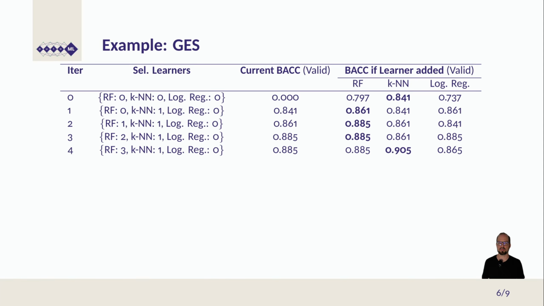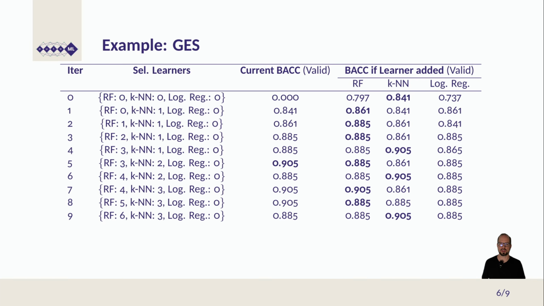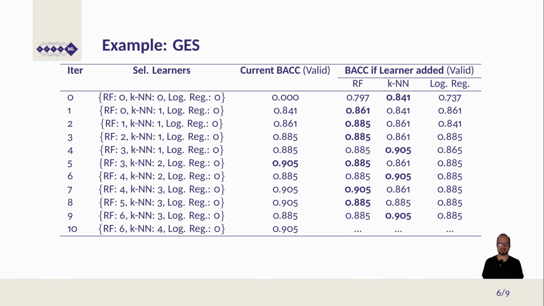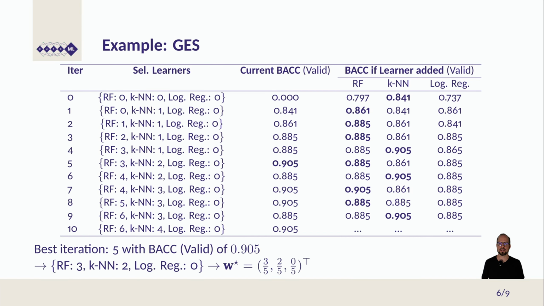So we again pick the k-nearest neighbor, which results in a performance of 0.905, which when we run this further actually turns out to be the best performance that we obtain. So we pick the first occurrence of this, which is an ensemble with 5 members, 3 times the k-nearest neighbor, and 2 times logistic regression, which gives us a weight vector of 60%, 40%, and 0% of the overall predictions.